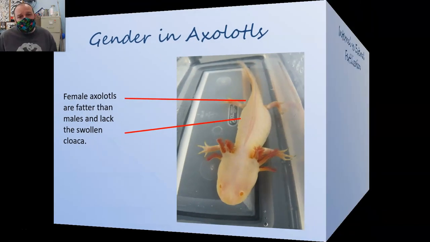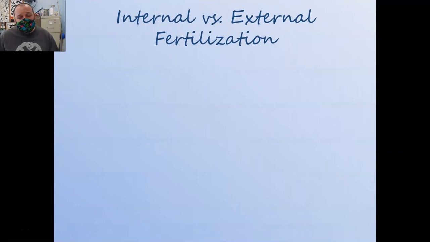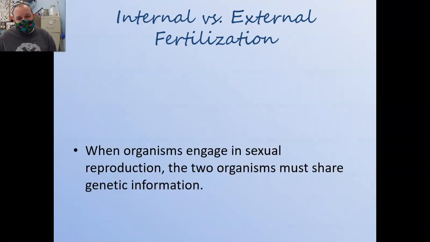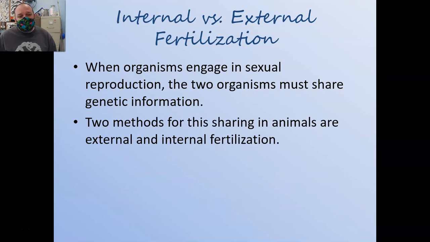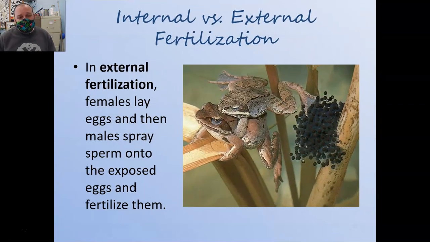So how salamanders reproduce is actually super interesting. And I want to take a quick aside to talk about fertilization. When organisms engage in sexual reproduction, they got to share their genetic information. So the male haploid cells or gametes need to combine with the female haploid cells or gametes. There are a couple of different ways to do this. Sort of the traditional or the ancestral way of doing this is external fertilization, where the female lays her eggs out into the open, usually in water, and the male then sprays his sperm outside the body of the female.